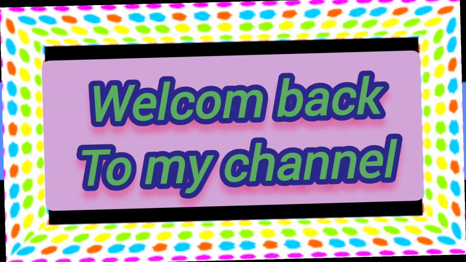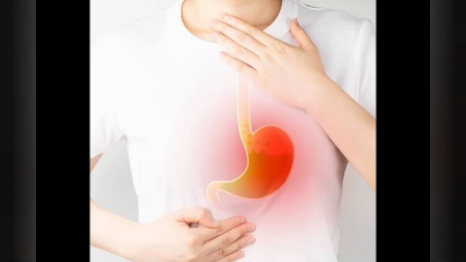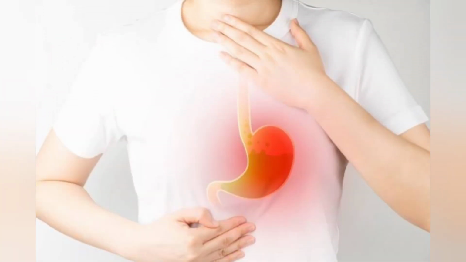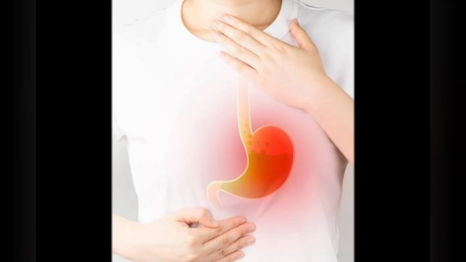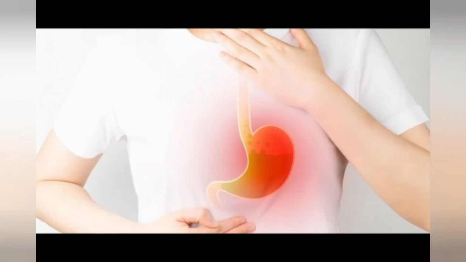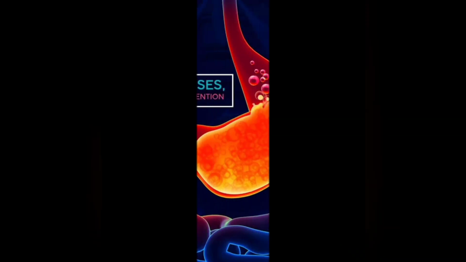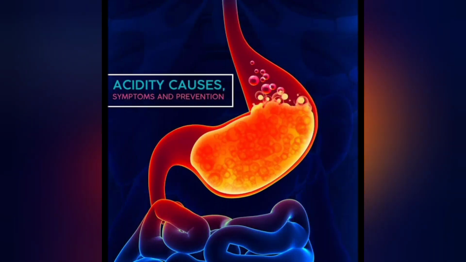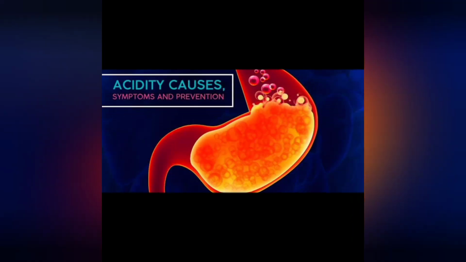The topic of our today's video is how to get relief from acidity. Acidity is a medical condition that is caused due to excess production of acid. This acid is produced by the glands of the stomach. Acidity causes signs such as ulcer in the stomach, gastric inflammation, heartburn, and dyspepsia.